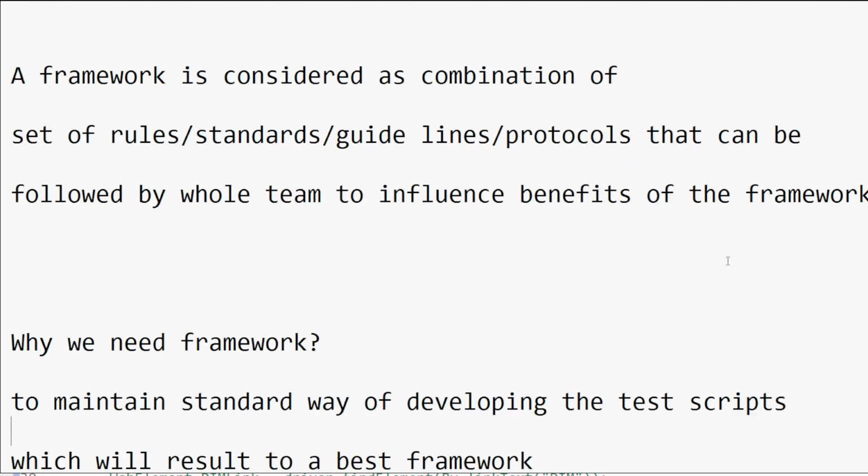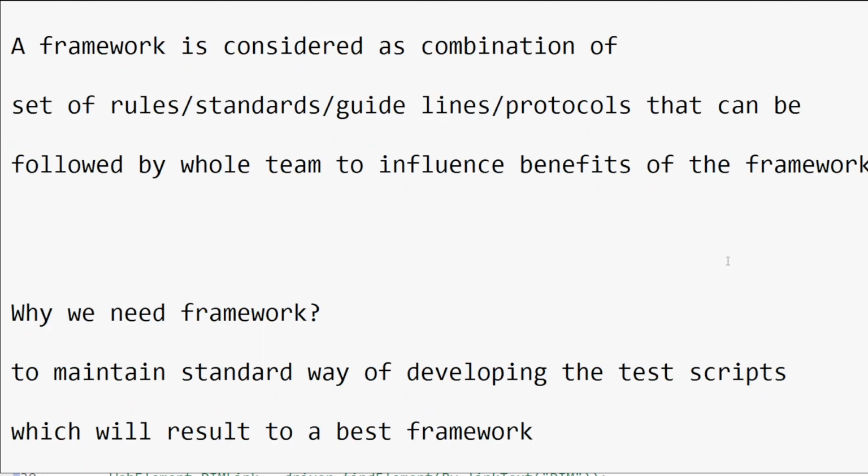Actually, why do we need this framework? If we are following some framework, it maintains a standard way of developing the test scripts, which will result in a best framework. During the development of our test scripts, we have to follow some standard ways of writing the code.